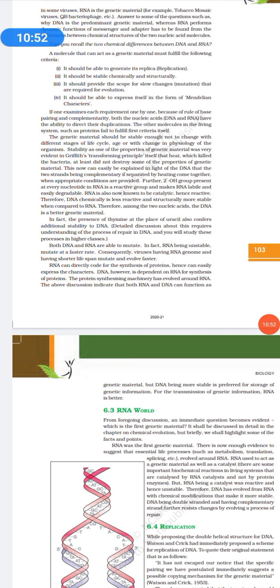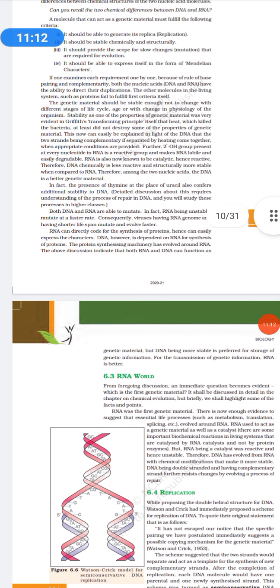And further, the 2' OH present at every nucleotide in RNA is a reactive group and makes RNA labile and easily degradable. Okay, in fact, the presence of thymine in place of uracil also confers additional stability.